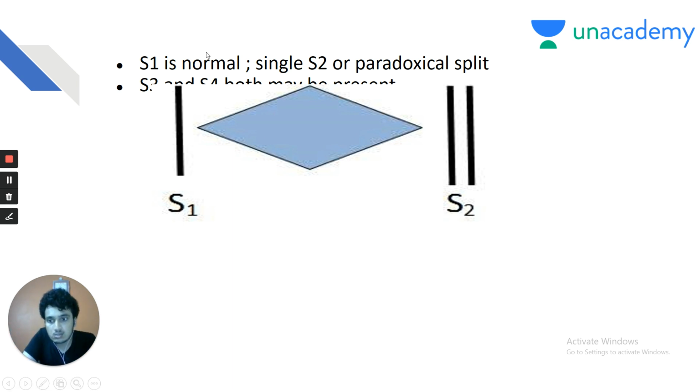Again, my dear friends, the S1 is normal in HOCM, but in the S2, there is a single S2 or paradoxical split of S2. Normally A2 comes earlier than P2, but in HOCM, there is dynamic obstruction of the left ventricle, so A2, the aortic valve closure, occurs a little later. So there can be no split or paradoxical split depending on the degree of obstruction of the left ventricle. Clinically, if there is a reverse split, the degree of obstruction is more and it carries a poorer prognosis. S3 and S4 both may be present. Again, my dear friends, you must remember that S4 is pathognomonic of restrictive cardiomyopathy and S3 is pathognomonic of dilated cardiomyopathy.